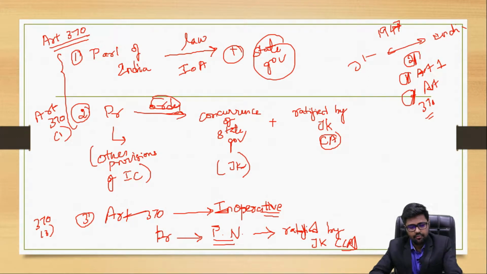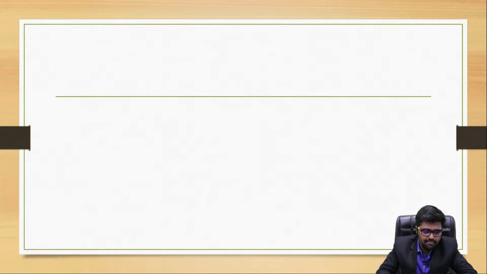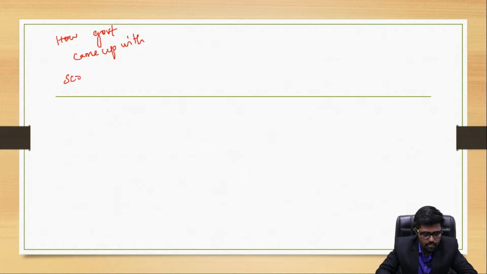Now let's come to the very important question. In case you are very clear with this, let me come to the question of how the government really made the scrapping of Article 370 possible. That is the question, right? Now let's talk about it. First of all, as I said, what does Article 370 clause 1 say?